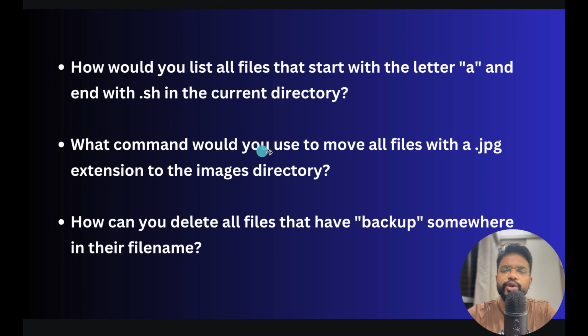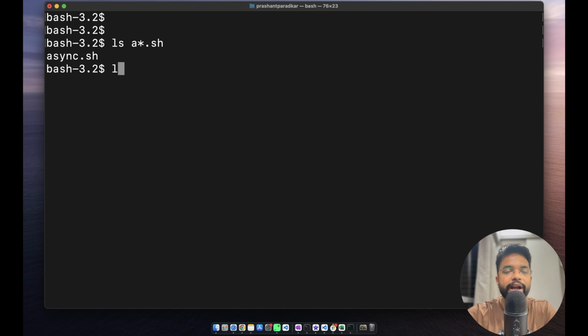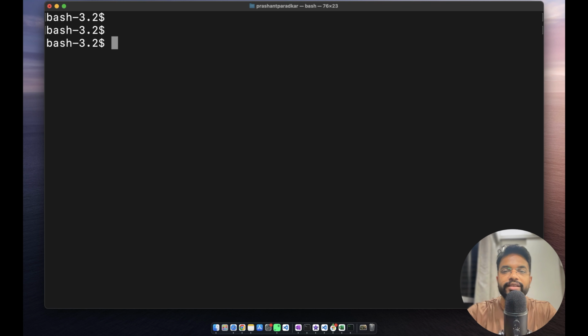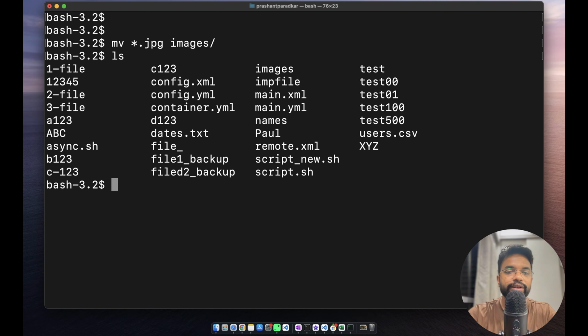Next question is, what command would you use to move all the files with a .jpg extension to the images directory? We do have some image files, images1.jpg, and there is also a folder named images. So we will use the move command, mv asterisk dot jpg. It will move all the image files in this directory to the images folder. Hit enter, ls. So these files have been moved. If we check inside the images folder, yes, they are there.